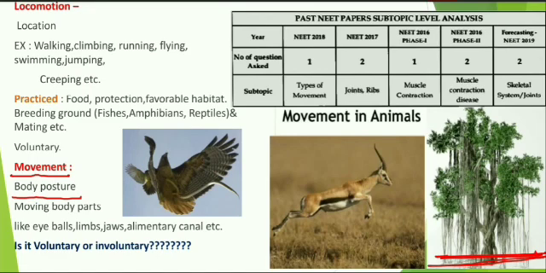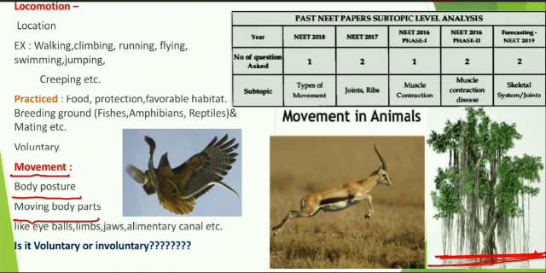In our body there are so many organs that can perform this kind of action. For example, moving of body parts. Now I am speaking, there is a movement of the tongue, not locomotion.